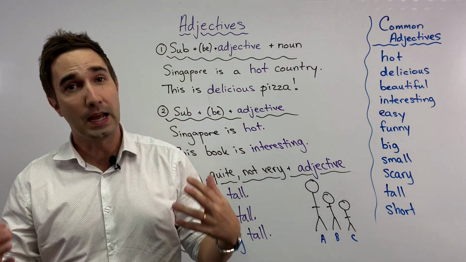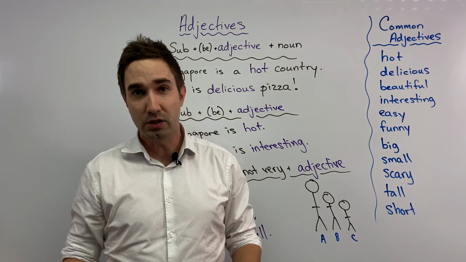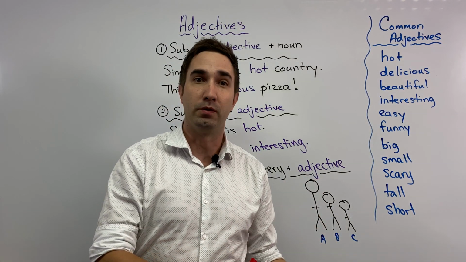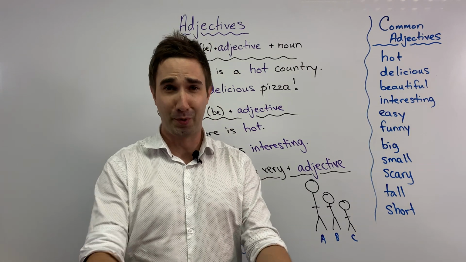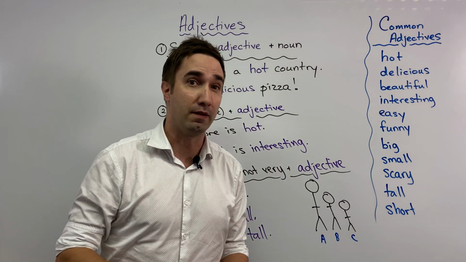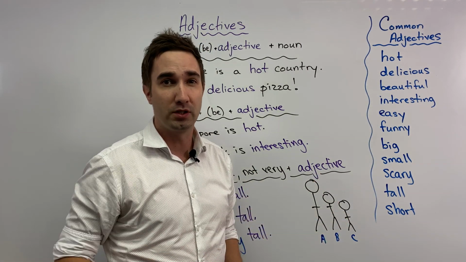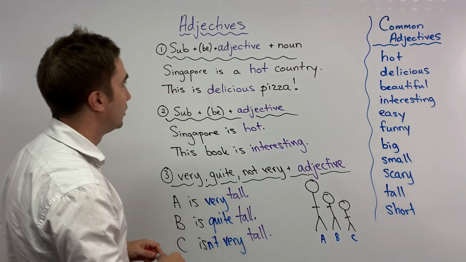Now, what is an adjective? Well, pretty simple. We use an adjective to describe a noun. Now, a noun is a person, a place, or a thing. So that's pretty straightforward. Now, there are some rules about where we put the adjective. So let's have a look.